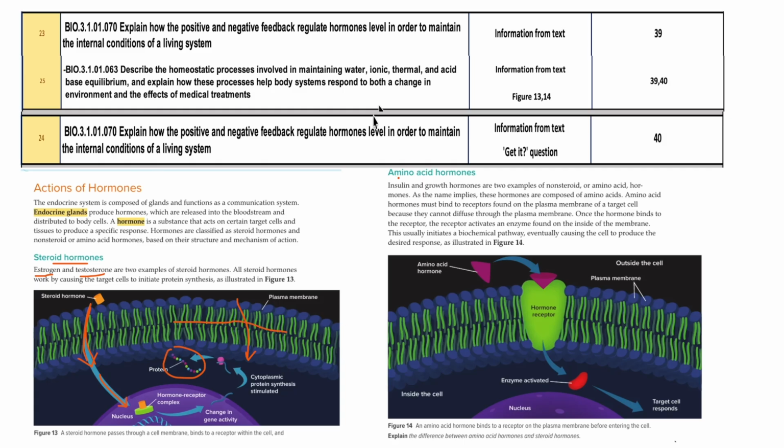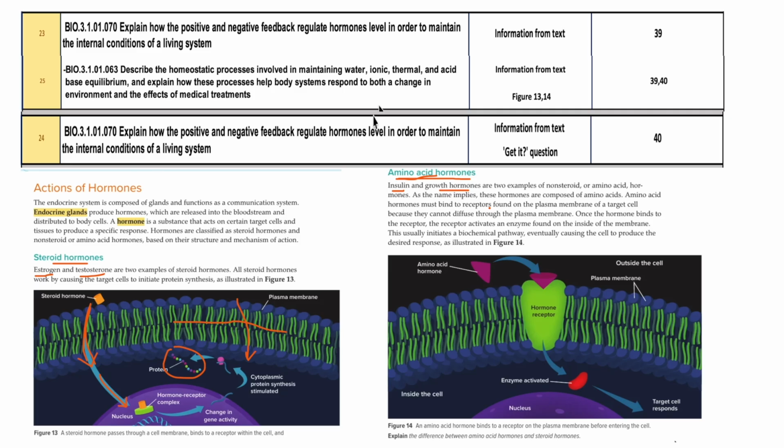But on the other hand, the amino acid hormones are insulin and growth hormone, right? Insulin is a hormone that is regulating the glucose level, and the growth hormone is controlling the growth. So these are amino acid hormones. You know amino acid, right? The proteins are made up of amino acids.